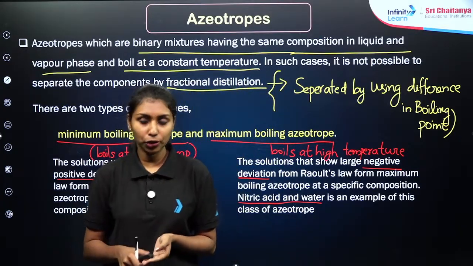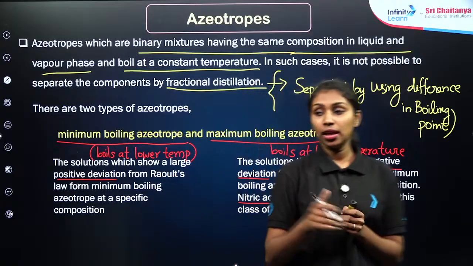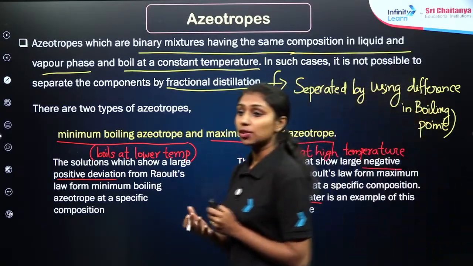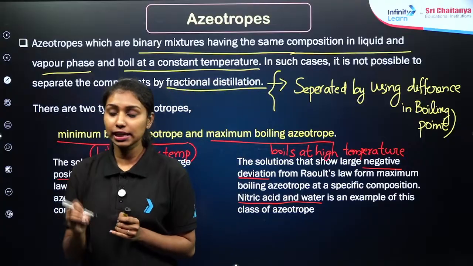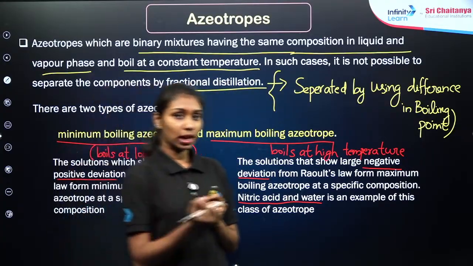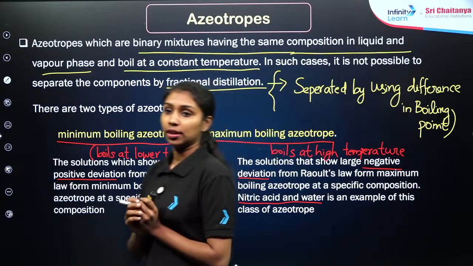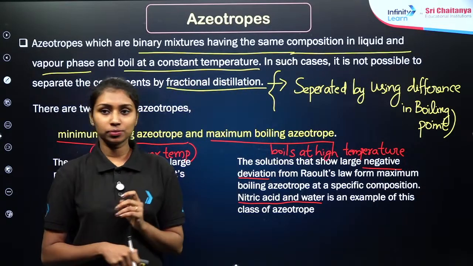From the examination point of view, I mean the JEE Main memory based questions, many times this topic is repeated. We need to identify the examples of azeotropic mixtures. Some of the examples are given, you need to identify whether it is minimum boiling azeotrope or maximum boiling azeotrope. So this will be very important. I hope it is clear.